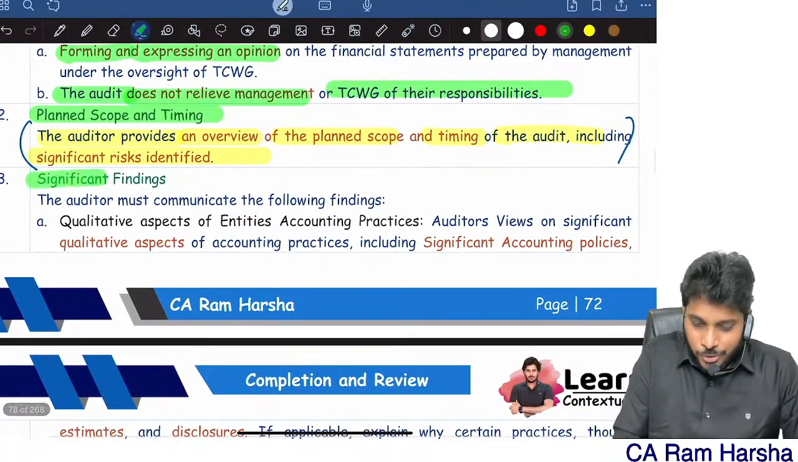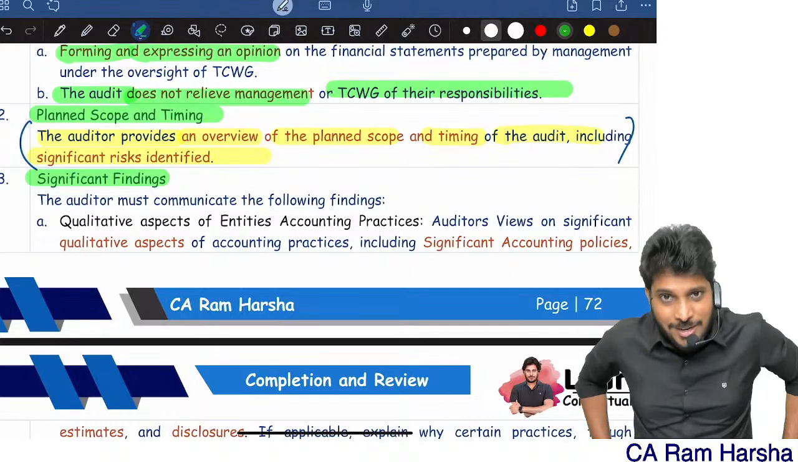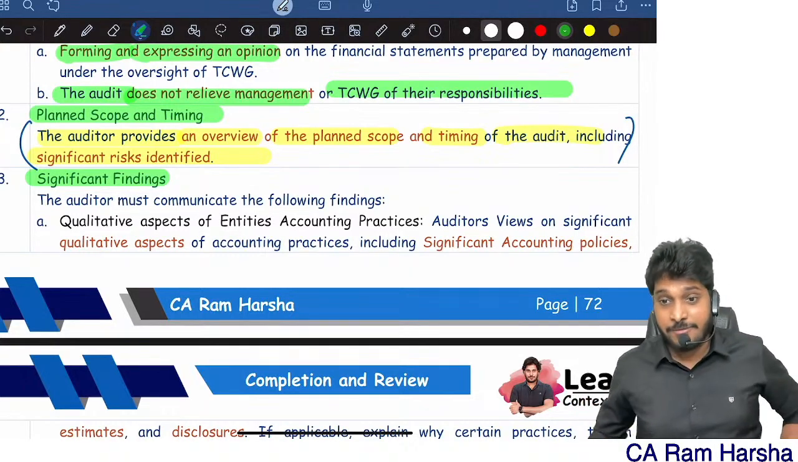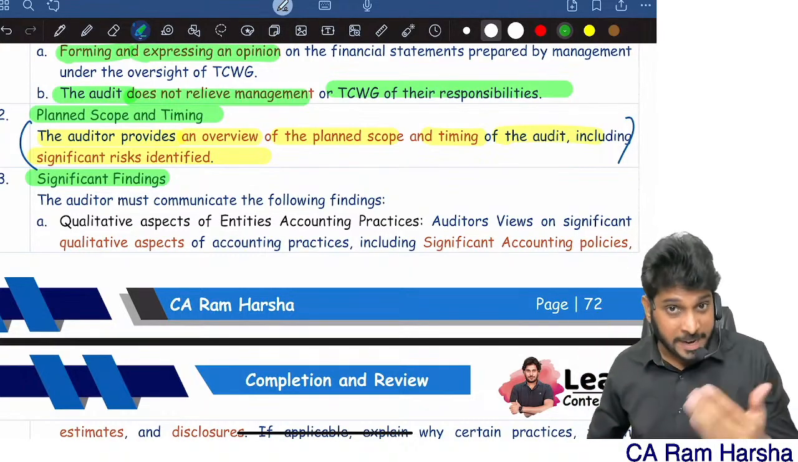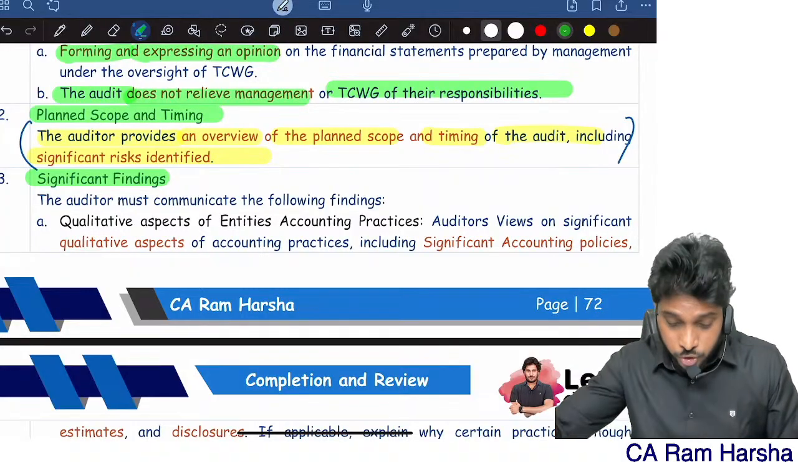Next, you should communicate significant findings in the audit. So you will be doing the audit, right? So when you're doing the audit, you might have come across some significant findings. All the significant findings also you must communicate.